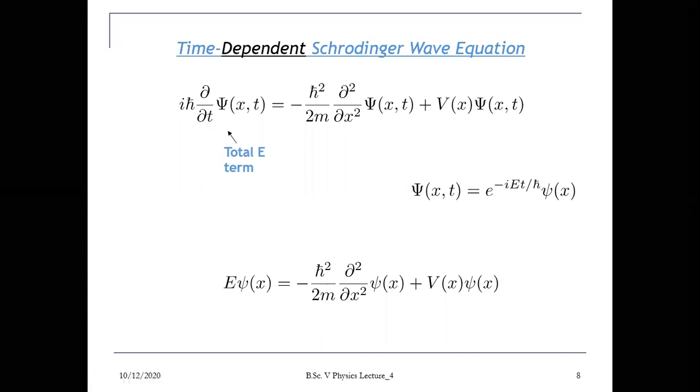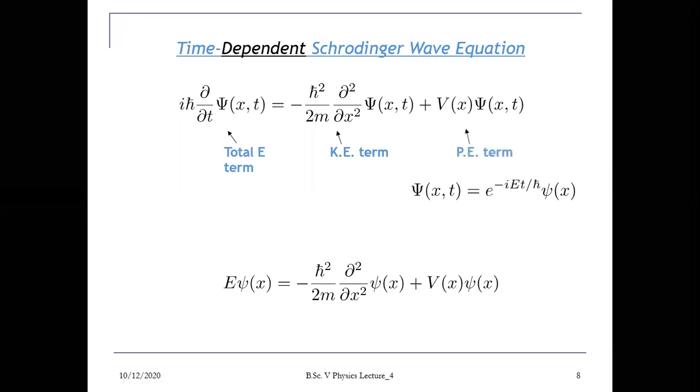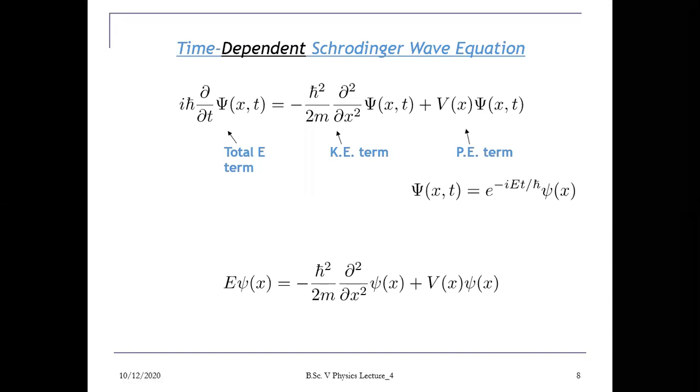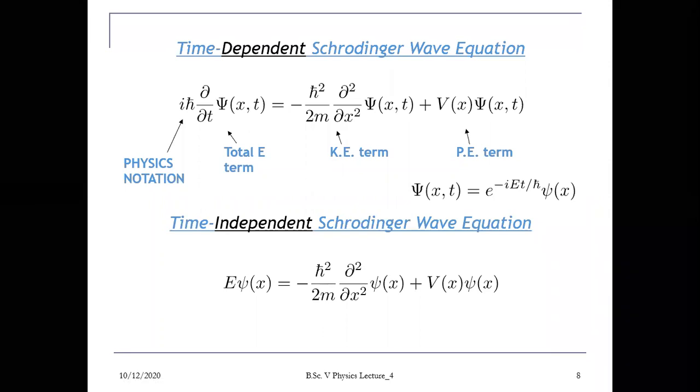So this is the total energy term E. This represents the kinetic energy term, and this represents the potential energy. So total energy equals kinetic energy plus potential energy, and this is the time independent Schrodinger equation. When the total energy does not depend upon time, that is for, suppose, a free particle.